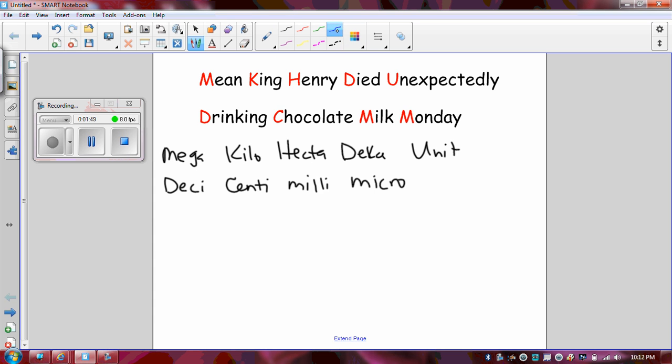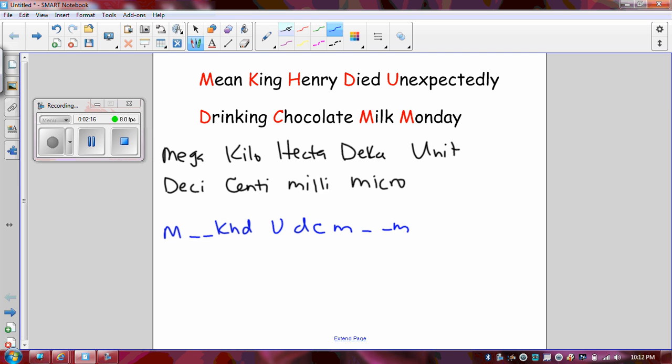Now, when you are on a test or working on a worksheet, it's best to write out the Mean King Henry saying, but just using the first letters. And you would do so like this. Mean King Henry died unexpectedly drinking chocolate milk on Monday. Now you'll notice I've left two spaces in between mega and kilo and two spaces in between milli and micro.